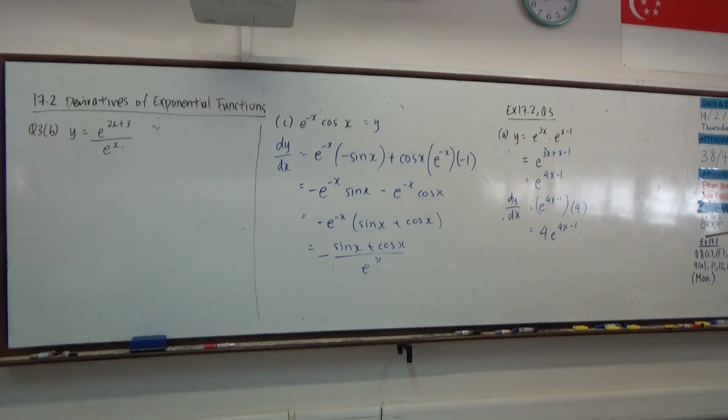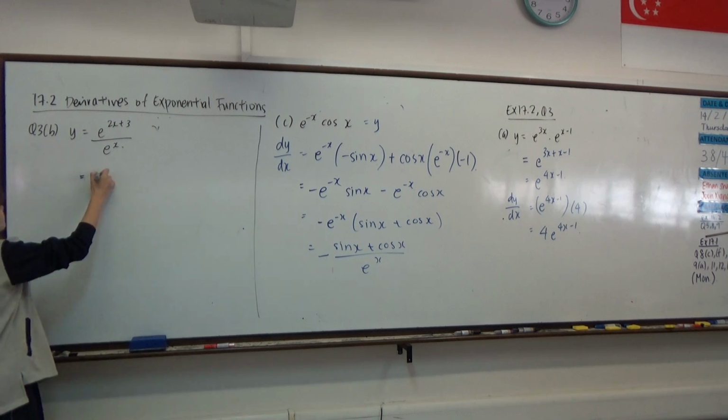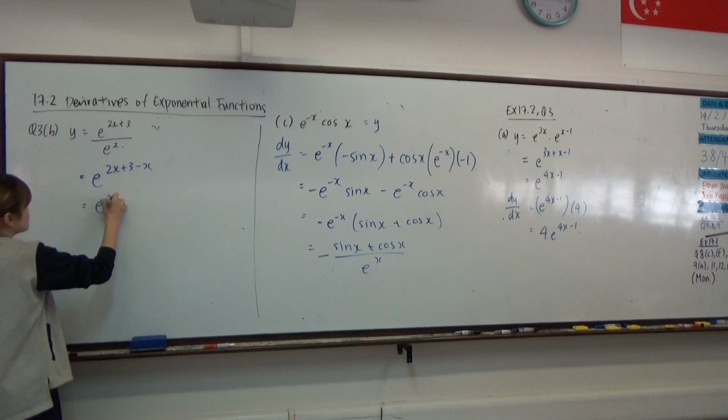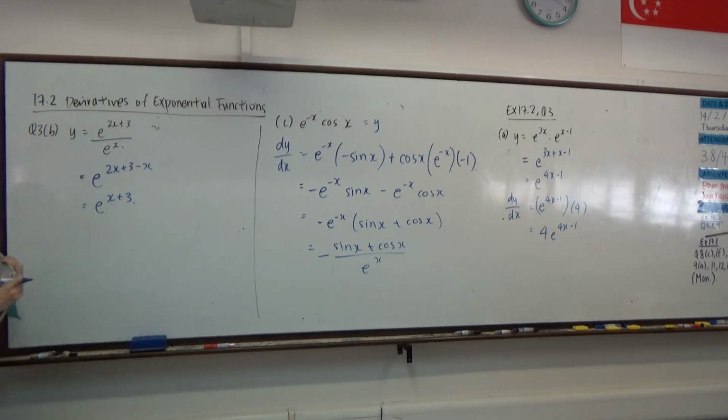Okay, then after that for part B, likewise we will combine it into a single base, which will be e to the power x plus 3. Then upon differentiation, what would the answer be? Just e to the power of x. Okay, it will remain the same.